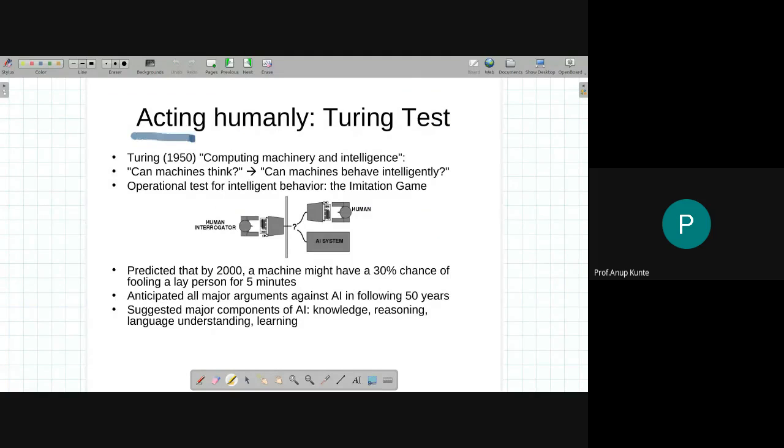So when it comes to acting humanly, this particular person, all of you know, Mr. Turing, Alan Turing. Okay, so this guy, Mr. Alan Turing, in 1950, okay, he developed this particular test called the Turing test, and this could be seen as a very famous test. In the 1950s this test was devised, and it tests actually